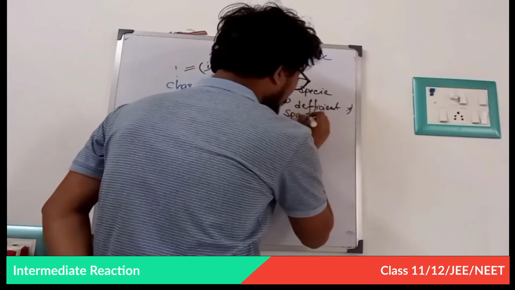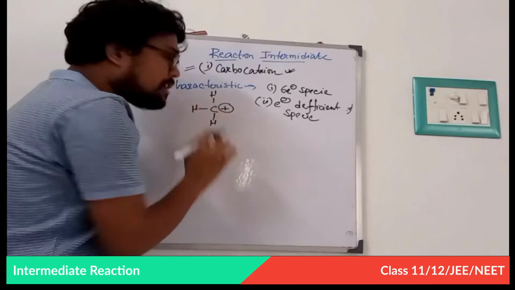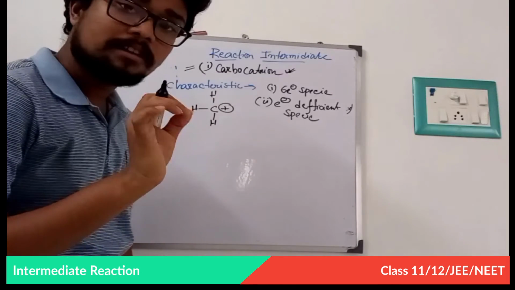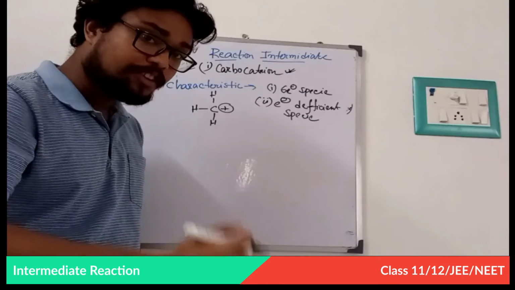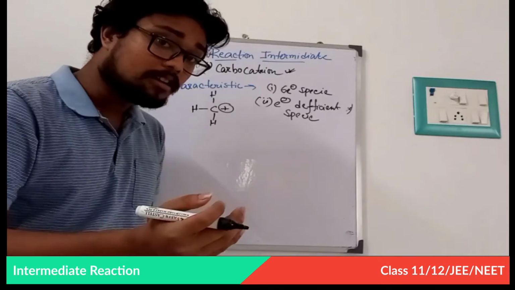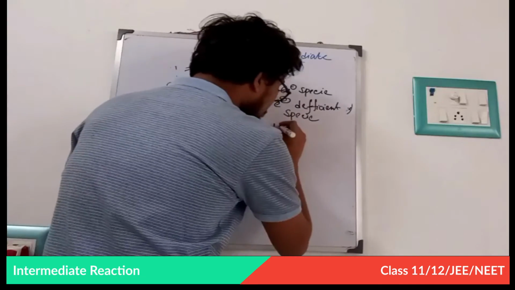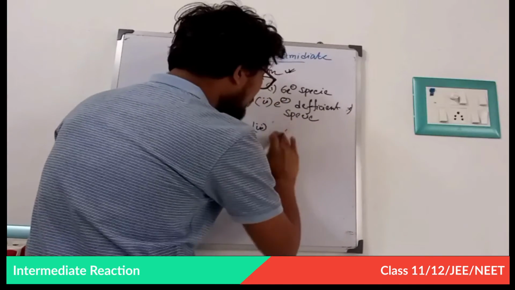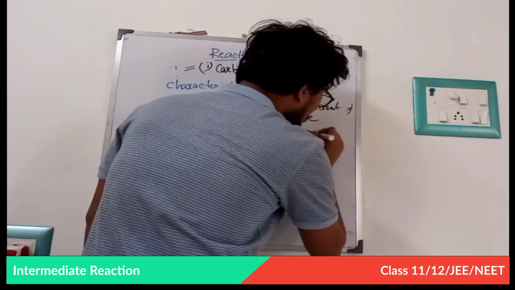Fine. Now the third one. There is no unpaired electron present. Any species that does not contain any unpaired electron is diamagnetic in magnetic nature. So a carbocation is diamagnetic in nature. Very, very important point.